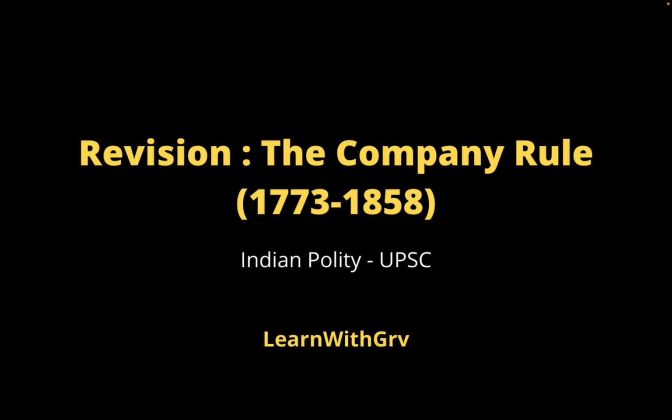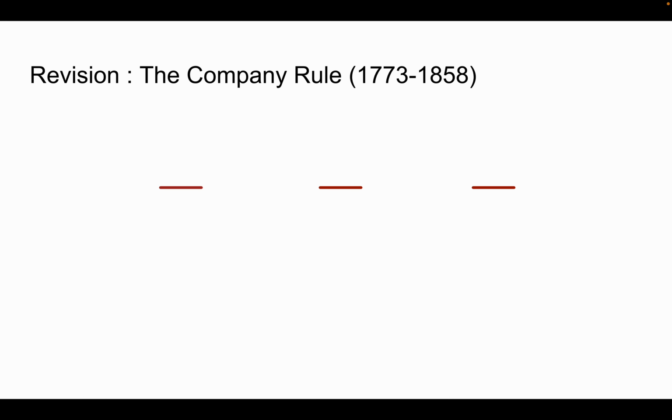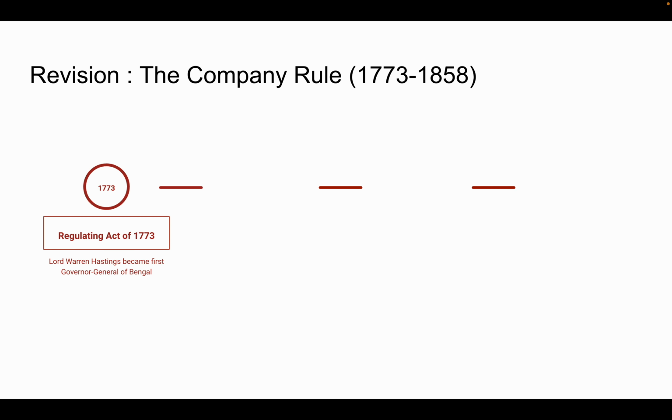Okay, so what we saw in the company rule was various types of acts. The first act was the Regulating Act of 1773. I have made a detailed video on these acts, so you can go and watch them. Today we'll just talk about them in brief. One of the highlights of this act was that Lord Warren Hastings became the first Governor General of Bengal. Earlier we had the concept of governors, but Lord Warren Hastings was made the Governor General of Bengal, and the governors of other presidencies like Bombay and Madras were made subordinate to him.